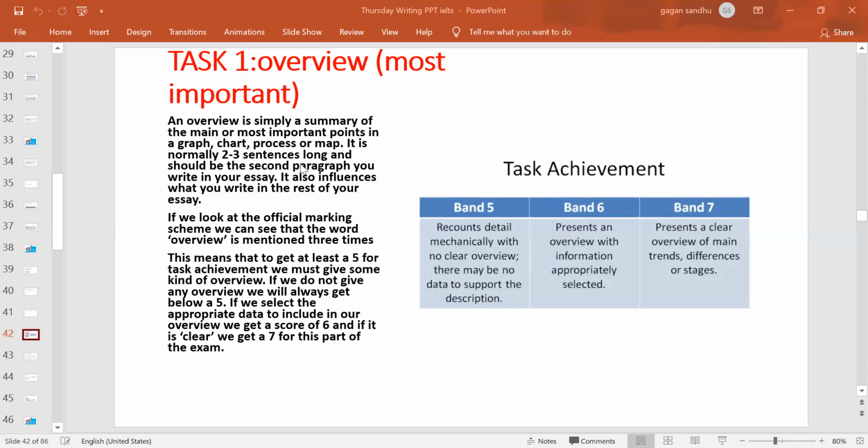It also influences what you write in the rest of your essay. Essay means I'm talking about Task 1. So what the rest of the Task 1 description will be about is also decided by the overview.